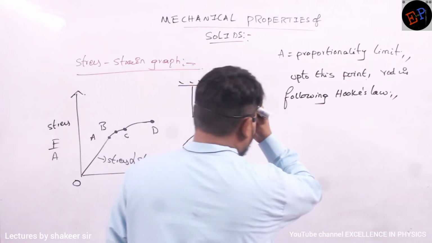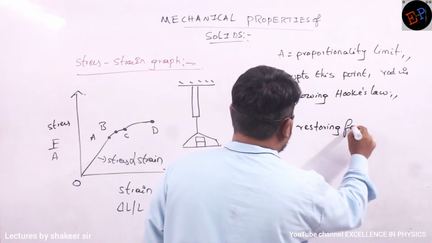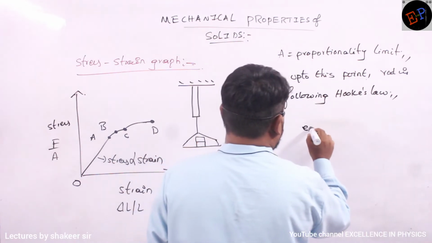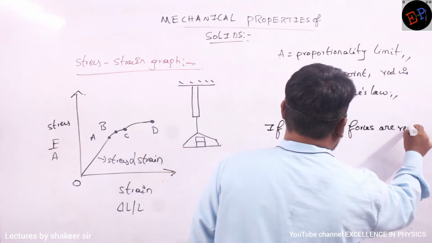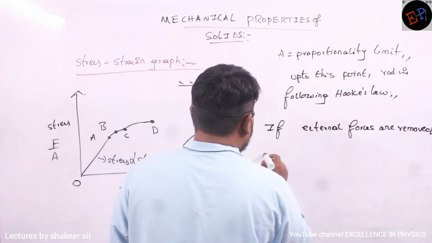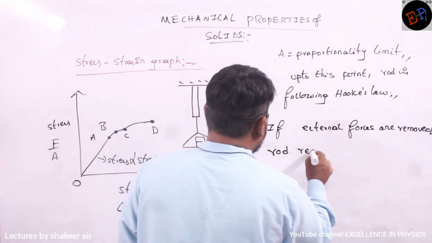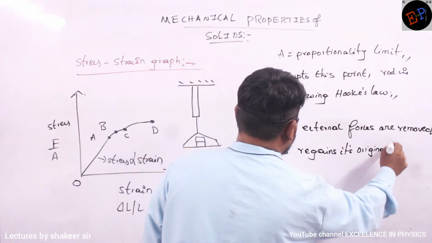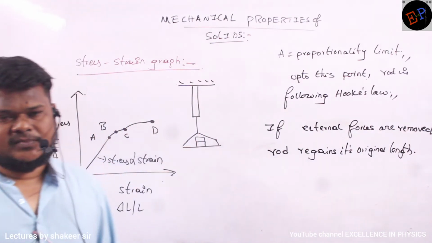So therefore, here what is the importance of this point? If external forces are removed, here what are the external forces, ma? These masses, they are nothing but external forces. If external forces are removed, wire or rod regains its original length. Okay, ma? It will regain its original length. That is, it will regain its original shape and size. Are you able to understand?